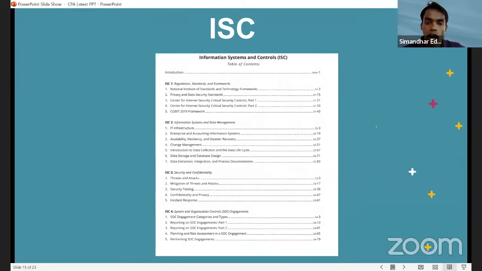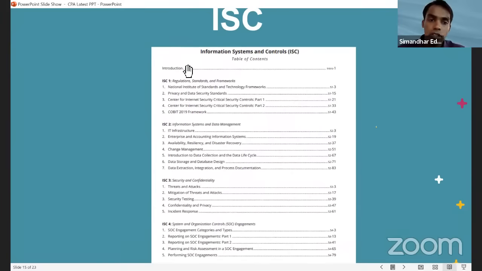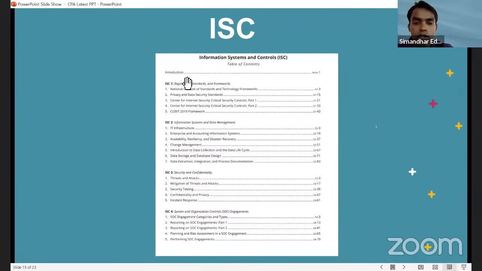Now see there, yes, so we are coming to ISC, right? Information systems and controls. So now this is the second discipline, guys. I don't even need to maximize, because this book has only 4 chapters, guys. Can you see the discipline? So sir, I had chosen BEC this year, in our Hyderabadi language.